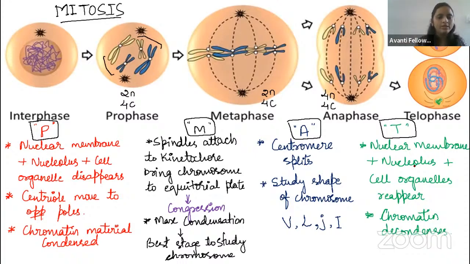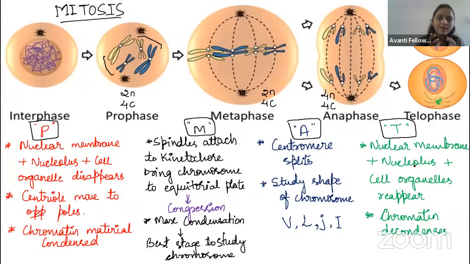When mitosis happens, first in the prophase, what are the things that will happen, guys? The nuclear membrane is going to degrade, and the nucleolus in the center, where the ribosomal RNA is synthesized, is going to disappear. The chromosome starts to form as the chromatin condenses.